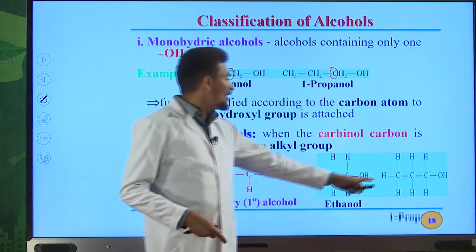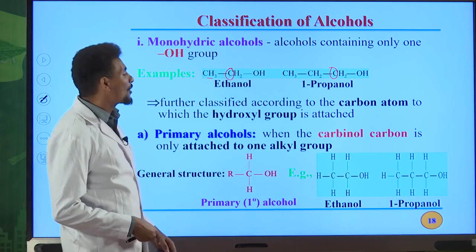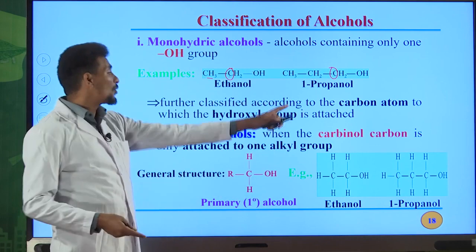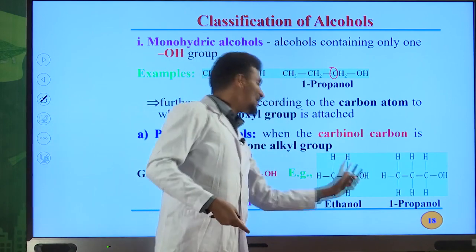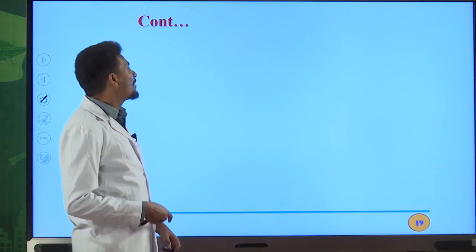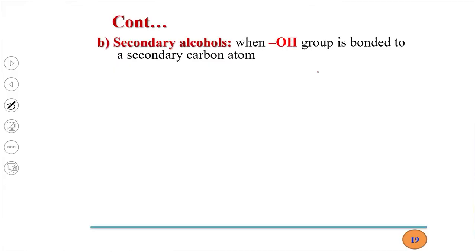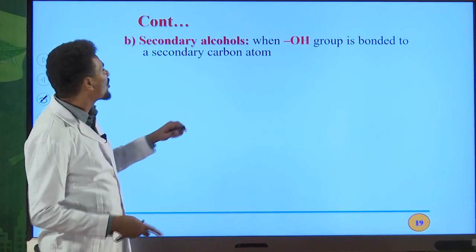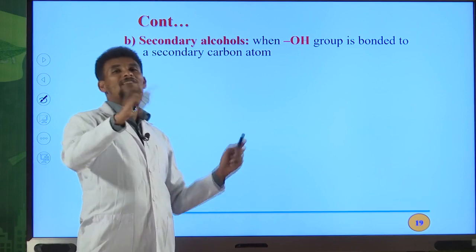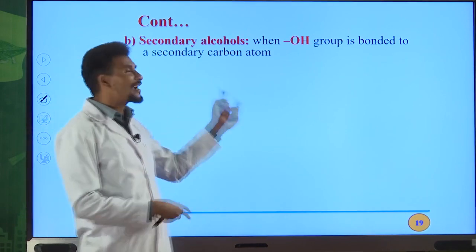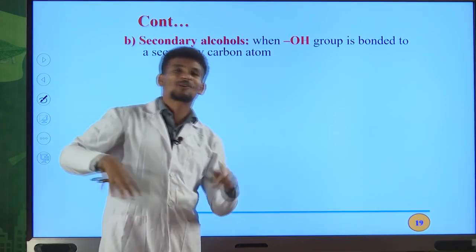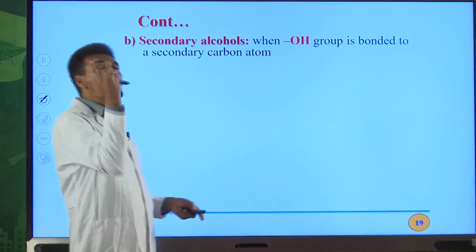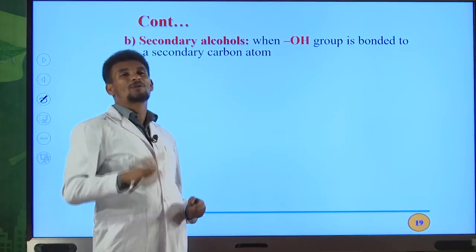So this is ethanol and this one is 1-propanol. N-propyl alcohol is the common name for this alcohol, but ethyl alcohol is the common name for this alcohol. Now secondary alcohol. In this case, you can easily identify whether the alcohol is secondary alcohol, primary alcohol or tertiary alcohol only by looking at the carbinol carbon.